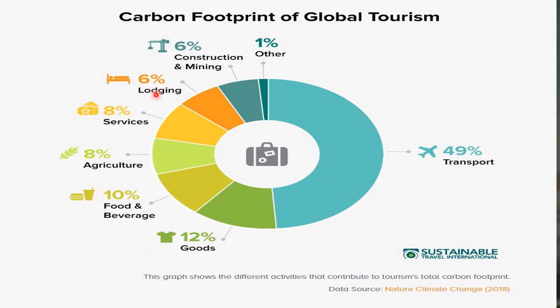This food is then transferred to hotels, or any place where we use it.